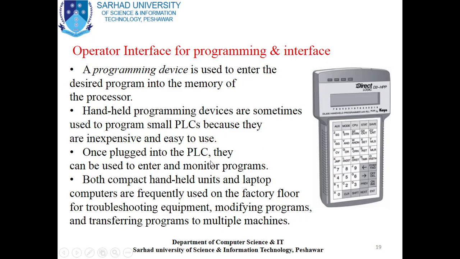Once plugged into the PLC, they can be used to enter and monitor programs. Both compact handheld units and laptop computers are frequently used on the factory floor for troubleshooting equipment, modifying programs, and transferring programs to multiple machines. So this operator interface is very useful in order to program small size PLCs which are used in small industry.